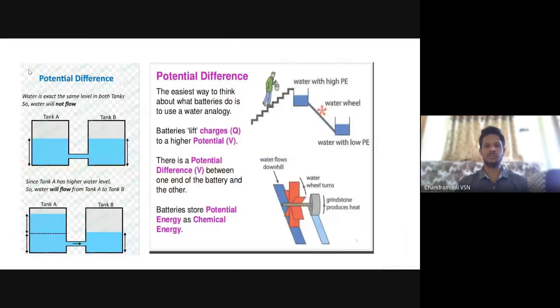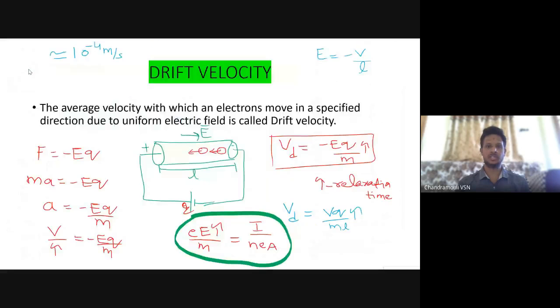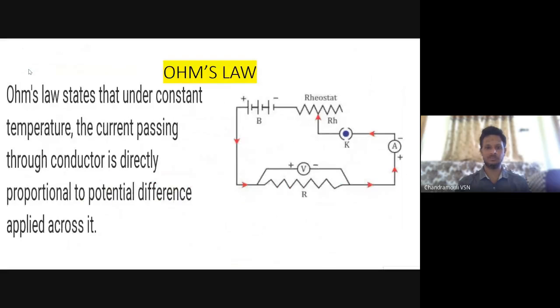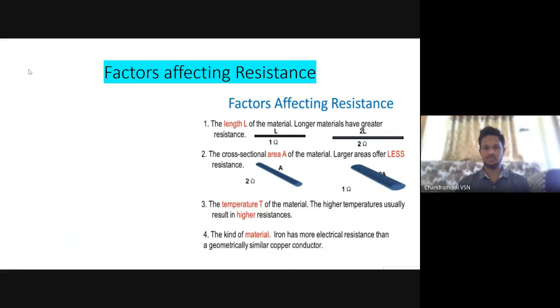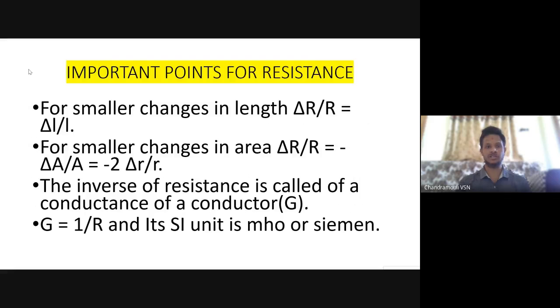So this is how the potential difference comes. If you exercise with it, it's foundation material, no? This is what Ohm's law is. These are the readings, the values you see, the corresponding voltages and corresponding currents. They were tabulated and a graph was plotted. When you see the graph, it looks like a straight line. So what are the factors affecting resistance? Length, area, temperature, and material. And specific resistance, what are its units?